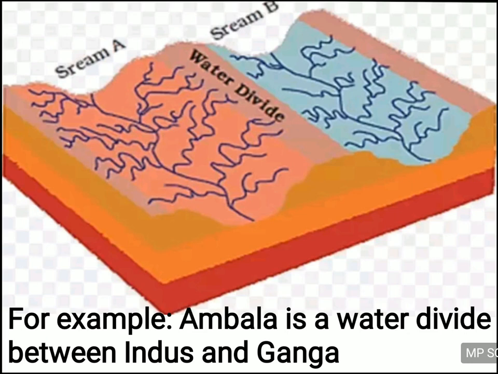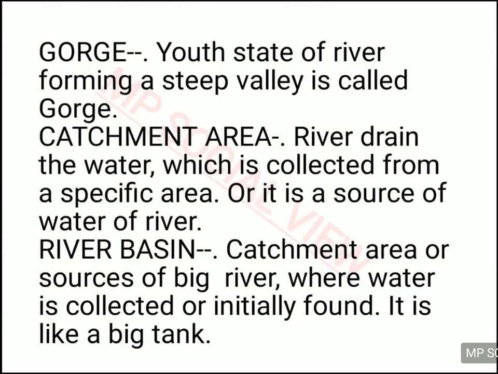Both Indus and Satluj rivers start from the same Mansarovar lake of Tibet, but still they are not able to meet each other because the Himalaya is acting like a barrier between them. So water divide can be any physical feature which is acting as a barrier between two rivers, like Ambala is acting like a barrier between the Indus and Ganga rivers.